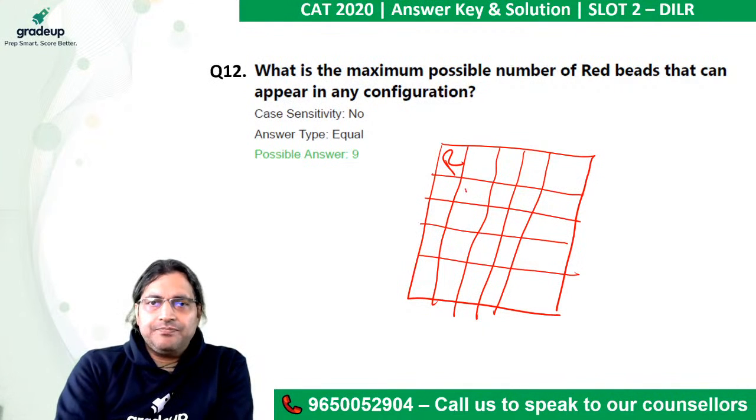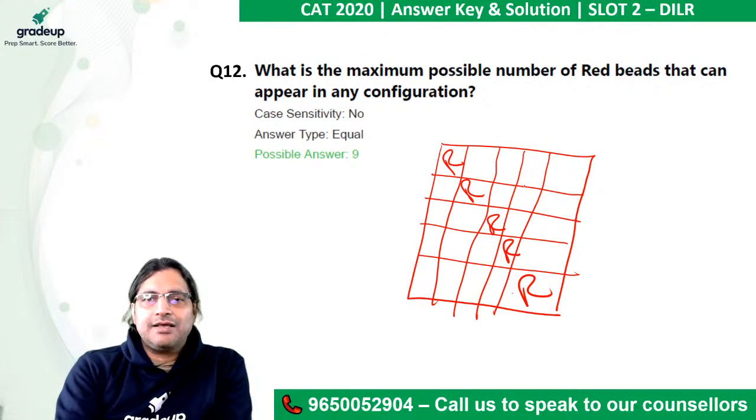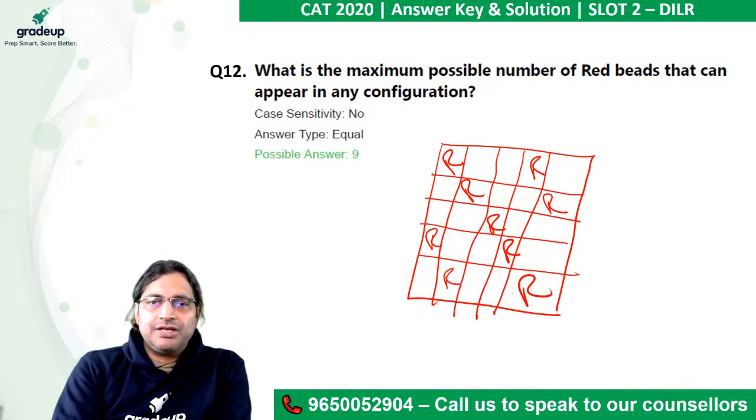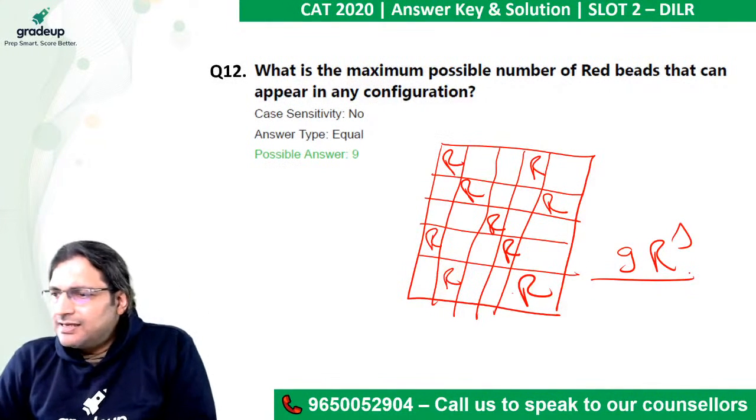So put R here, R here, R here, R here, and R here. Why have I put them along the diagonals? Because when I put them along the diagonals, in one row and one column I'm putting just one. Now, once I have put an R here, I can put an R here only. Once I put an R here, I can put an R here. Here I cannot put any. I put one R, so I can put an R here. One R here, I cannot put here, but I can put here. So these are the 9 R's which you can put.